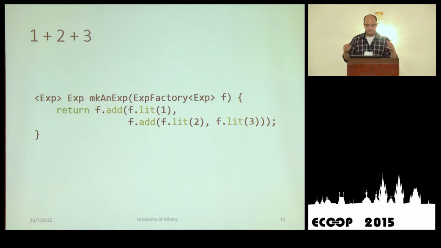It's pretty straightforward. We have the expression factory parameterized by exp. I have named it f, and we invoke the factory methods on this object. And this query can be the body of a method that propagates correspondingly the type parameters.